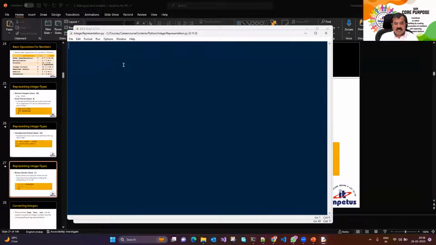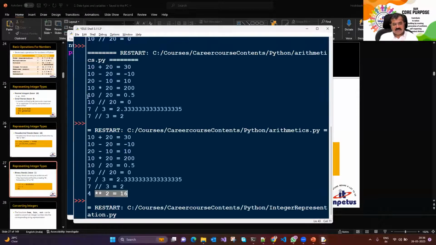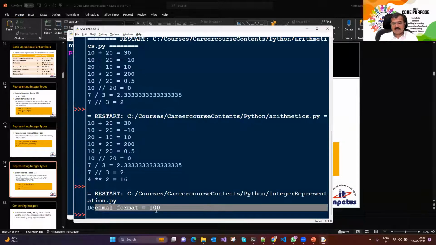Let's begin. I have a number called num, whose value is 100. So 100 is in decimal format, and I want to print that number in decimal format. I'll write print. If I have to display the value of the variable in decimal format, I don't have to do anything. I can just say num, and that will display the value in decimal format. Let's save this file and run it. Decimal format is 100. That's perfect.